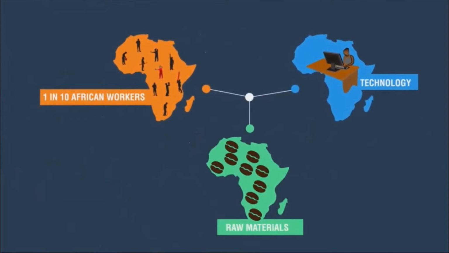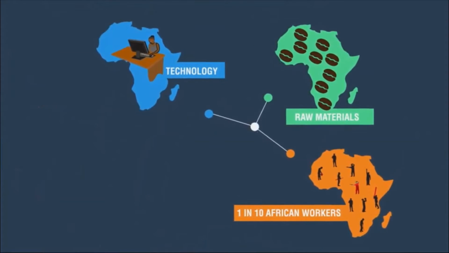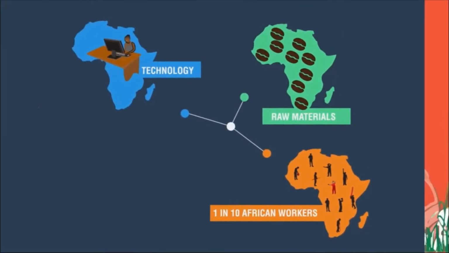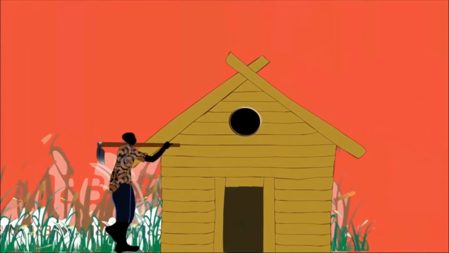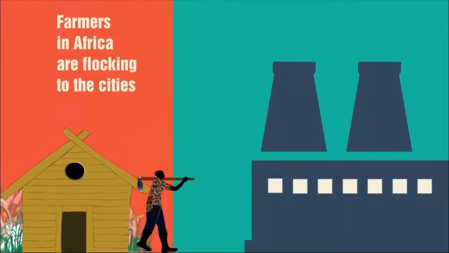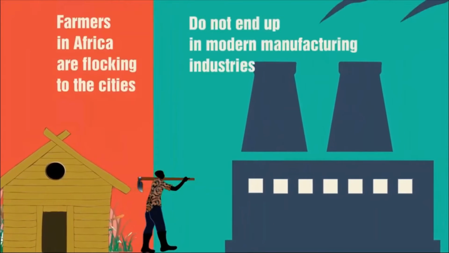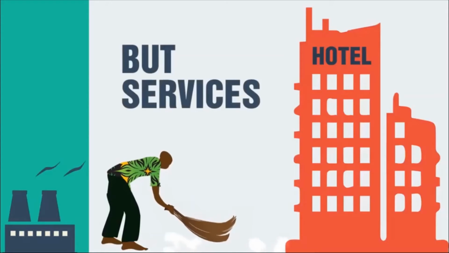Currently, most of the continent is engaged in materials rather than value-added goods. Farmers in Africa are flocking to the cities. However, studies have shown that rural migrants do not end up in modern manufacturing industries but services such as retail trade and distribution.